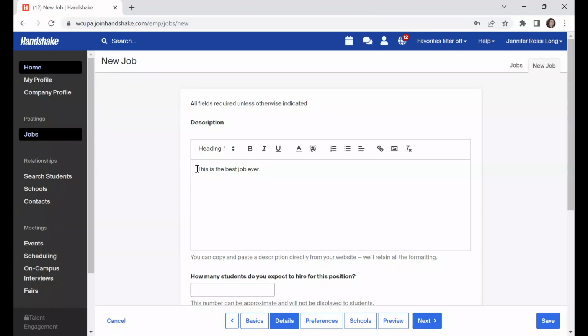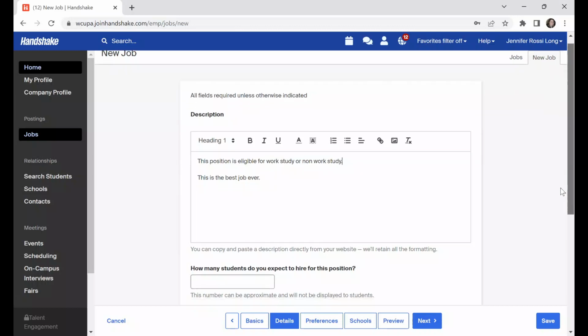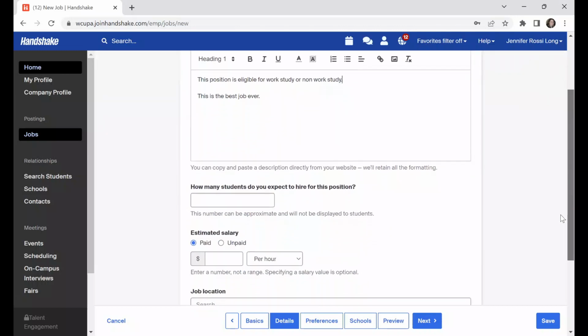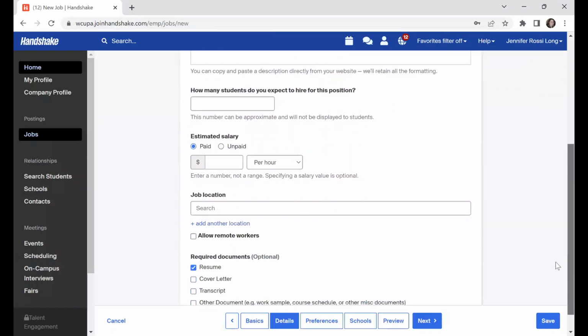If this is a federal work study job, or if it's both, you can put at the top, this position is eligible for work study or non-work study. You can kind of note at the top what it is. This way, it's the first thing that the student sees, and they know if that's what they're looking for, then if they're eligible or not. You can say how many students you want to hire for this particular position, and you can put in the rate of pay.